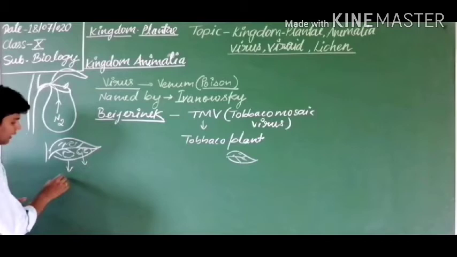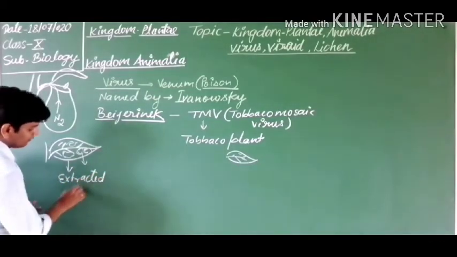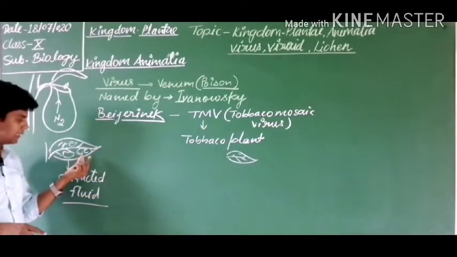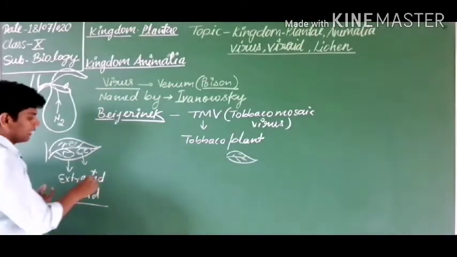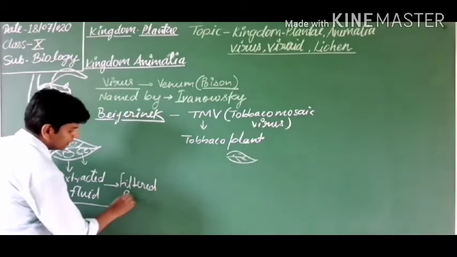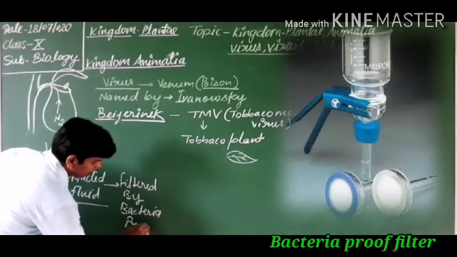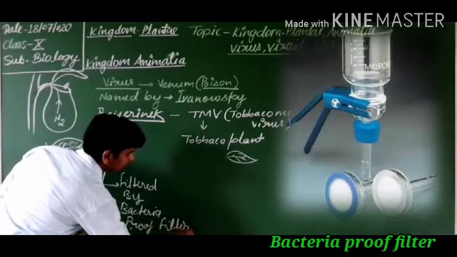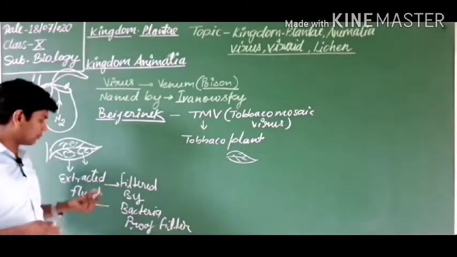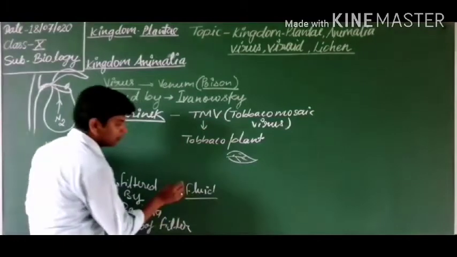So the leaves are used to extract the fluid. This was earlier known to be caused by bacteria, but Beijerinck extracted this fluid and filtered it through a bacteria-proof filter. Okay, so a bacteria-proof filter is used in this filtration, and all the bacteria are separated from the fluid. Now this filtered fluid